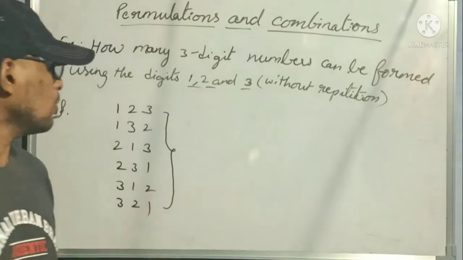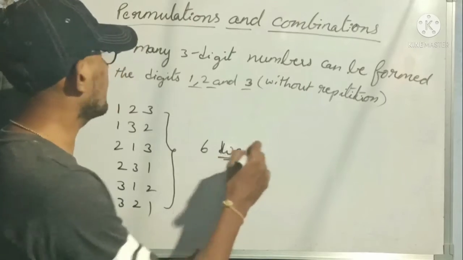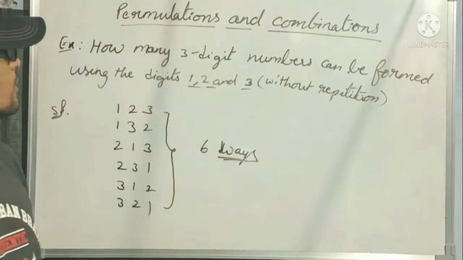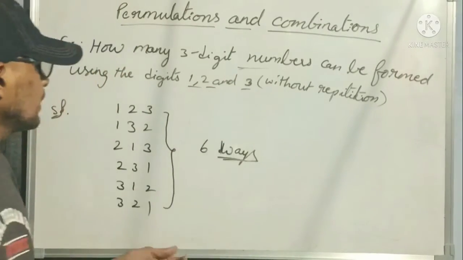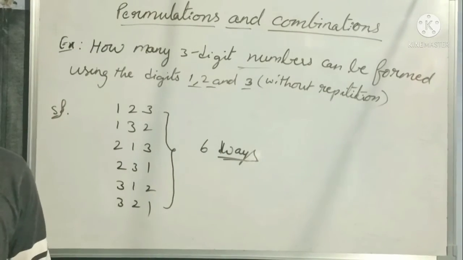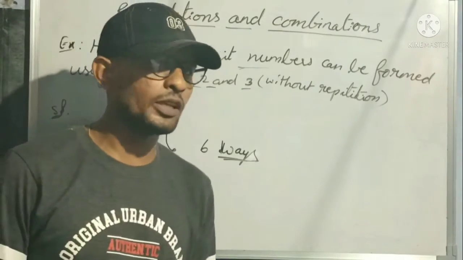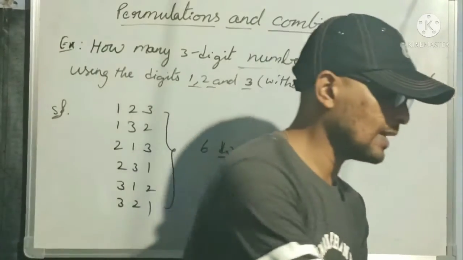So 6 ways are there, means 6 3-digit numbers we'll get. Understood? This is the first and simplest example of permutation and combination. Next, let us see one more example.